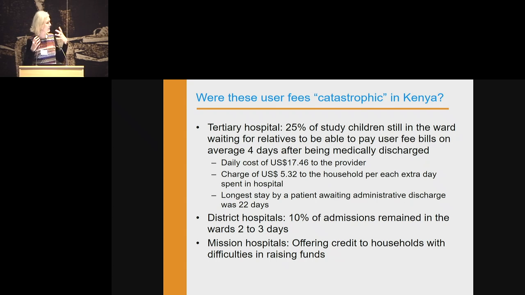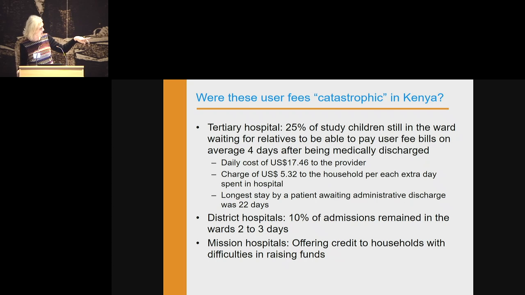So, we're talking about catastrophic, and I know it's measured by the proportion of your annual income, etc. But I just think examples like this just show this is catastrophic. This is not some percentage of something. It's just that they had to stay for 22 days in this hospital because they didn't have the money.